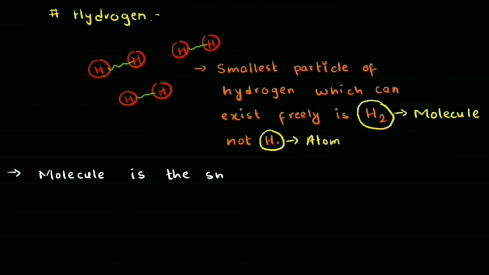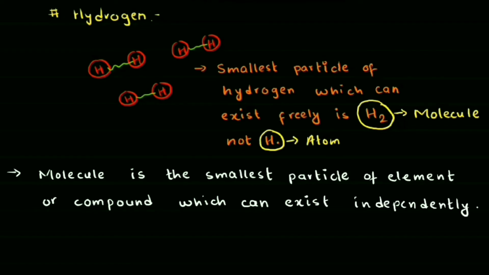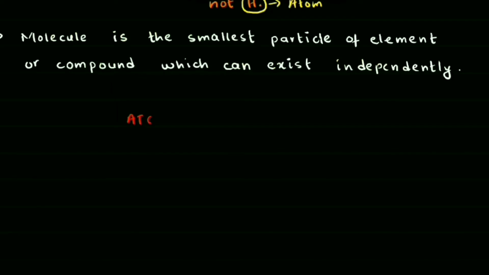So now we can define molecule a little bit differently as the smallest particle of element or compound which can exist independently or freely in nature. It should be smallest particle, but it should also be able to exist independently. Now, sometimes the atom and the molecule of the elements are same. So let's look at another example where atoms and molecules are same.